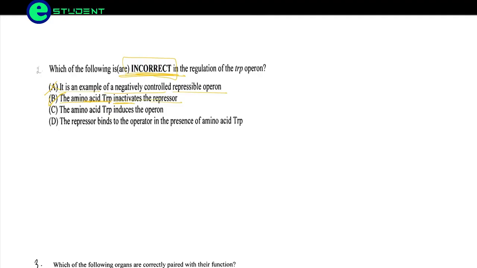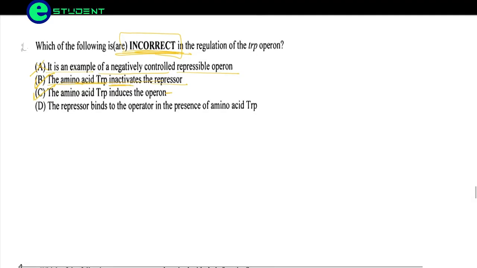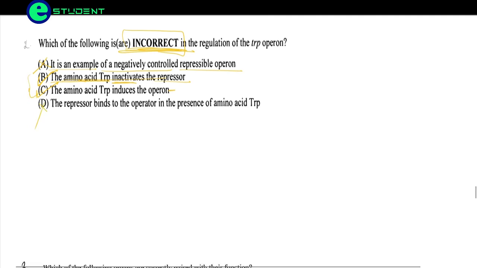Then next, the amino acid tryptophan induces the operon. The amino acid tryptophan is not inducing the operon. It is actually repressing the operon. So this is a correct option here because this is a false statement. The repressor binds to the operator in the presence of amino acid tryptophan. Yes, this is a correct statement because whenever tryptophan is present, the repressor comes and binds so that no more tryptophan is produced. So this is also not the option. So B and C are the correct options here.